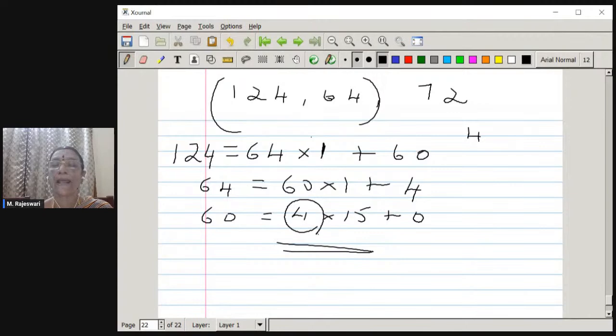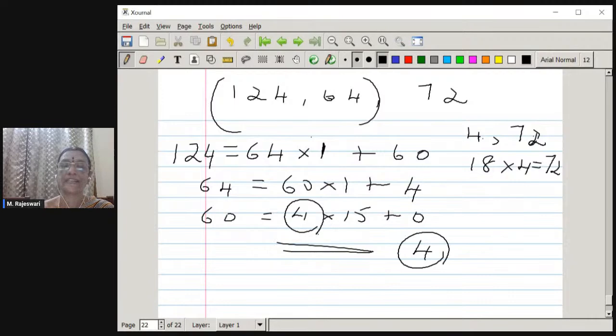Now here 4 and 72, obviously you all know 4 is a factor of 72 or 72 is a multiple of 4 because 18 into 4 is 72. Therefore, we can write 4 is also the HCF of 4 and 72. Therefore, 4 is the HCF of these three numbers. We have to conclude like that. Okay. So like that we should do. Now let us move on to the next question.